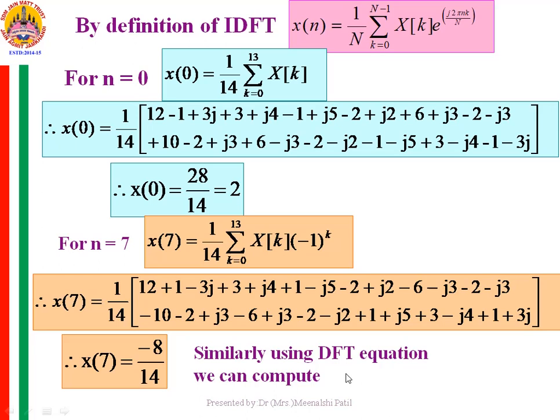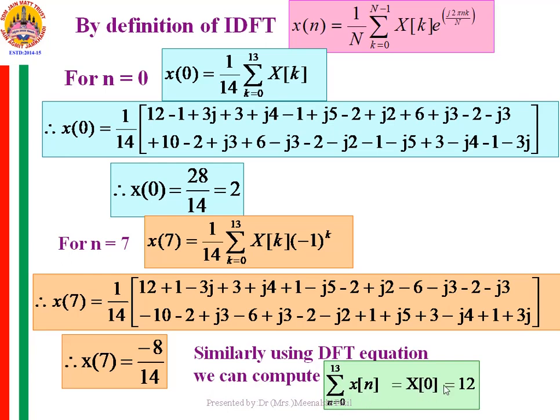Similarly, using the DFT equation, we can compute this summation value, which is n varying from 0 to 13 xn. In the DFT equation, if you substitute k is equal to 0, you will get this summation expression. So summation n from 0 to 13 xn is nothing but X of 0.